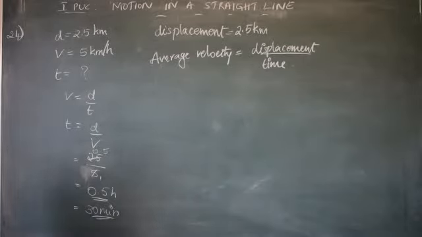Therefore when we substitute, we will get the average velocity.